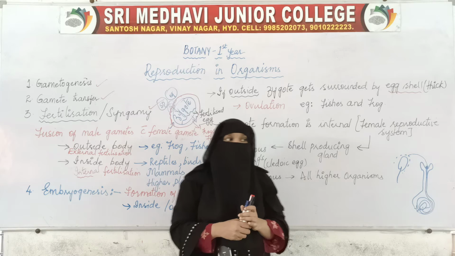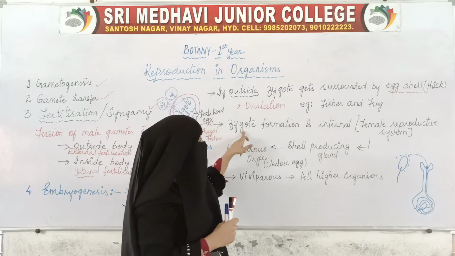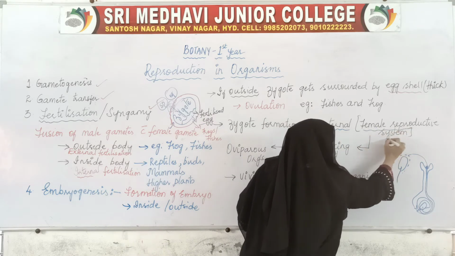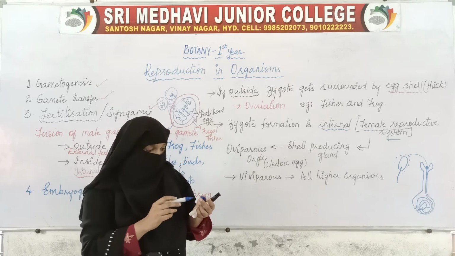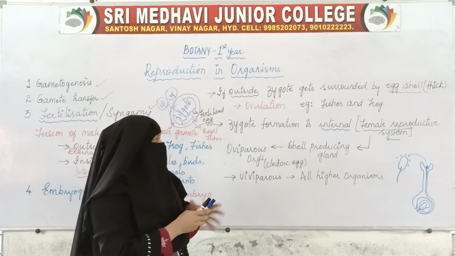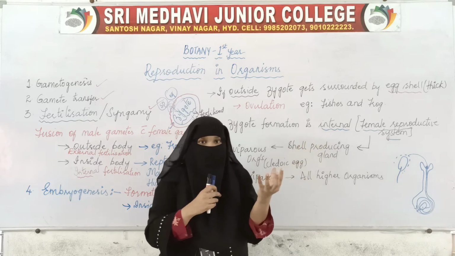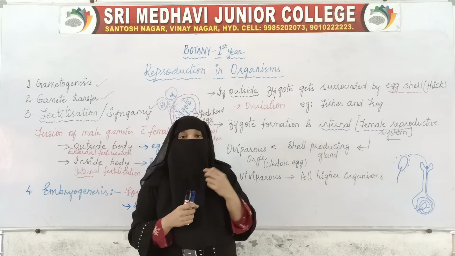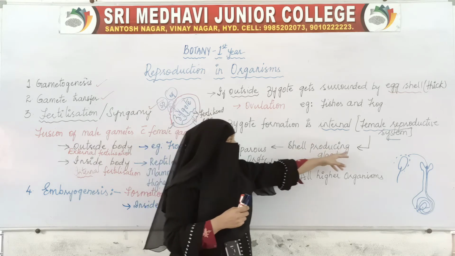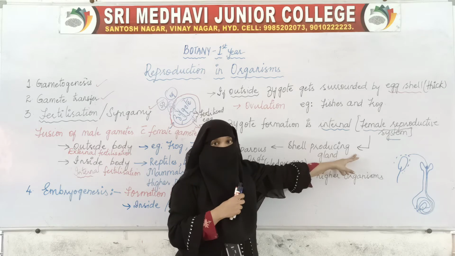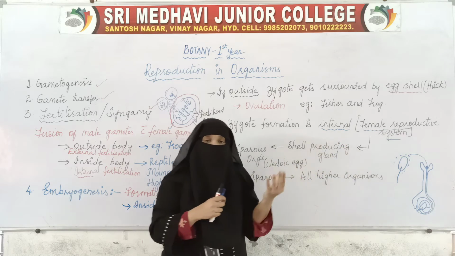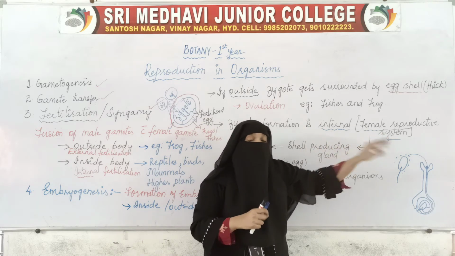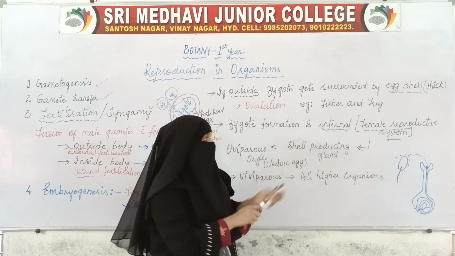if the zygote formation is internal, that is inside the bodies of the female reproductive system, then what happens? Here also, at the end, the zygote will undergo repeated mitotic divisions and change into an embryo. In some organisms, even when the fertilization is internal, that is inside the reproductive system, like in birds